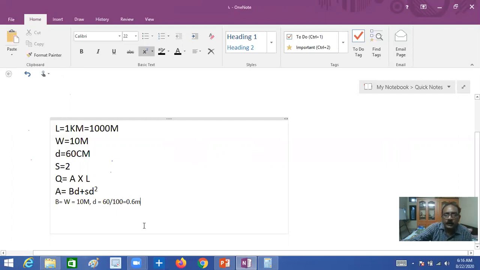Now we know B, S and D. We have to calculate the area.